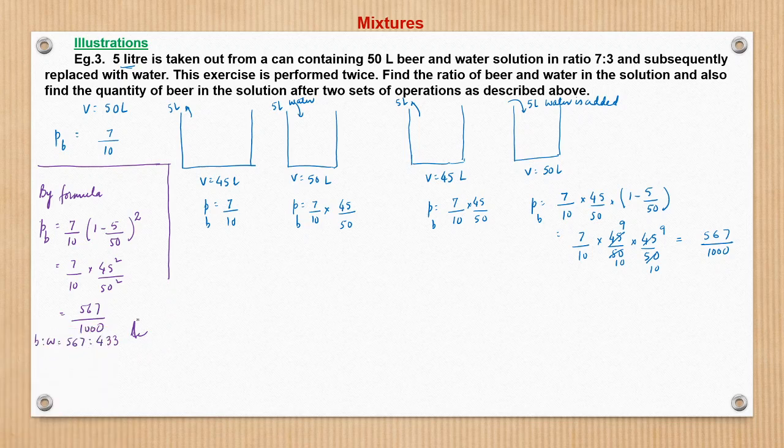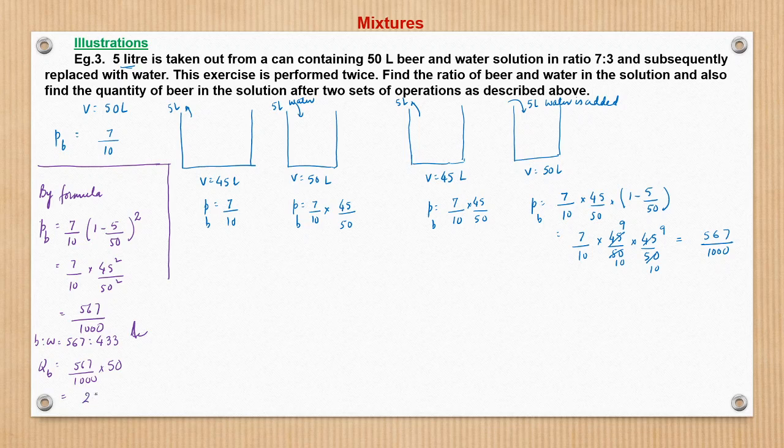Now we have also to find the quantity of beer. So quantity of beer would be what? Concentration of beer 567 by 1000 into volume. Volume is what? 50 liters finally. So 50. So this is nothing but we can solve this. Let me use calculator. 567 into 5 by 1000.